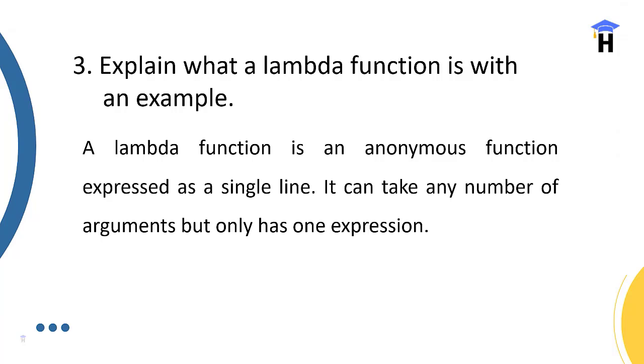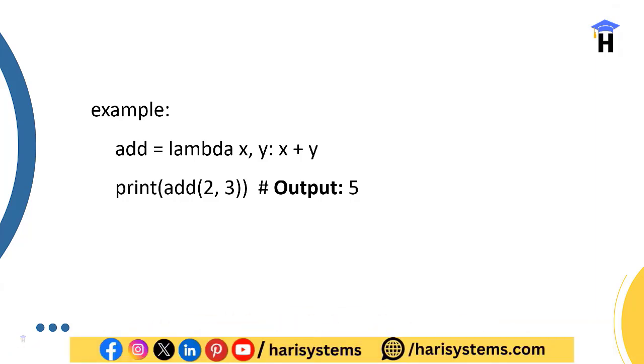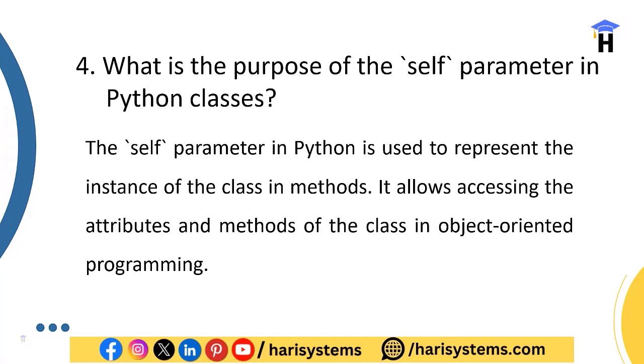Explain what a lambda function is, with an example. A lambda function is an anonymous function expressed in a single line. It can take any number of arguments but only one expression, whose result is seen in our output. An example: lambda x, y parameters, x plus y, and the add method, how we call it the same way, passing 2, 3 values, and we will see the addition of 2 plus 3, 5, as the output.